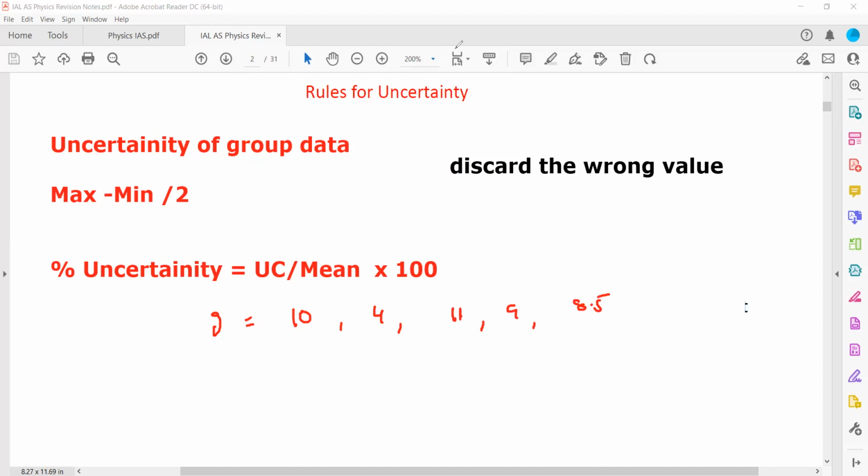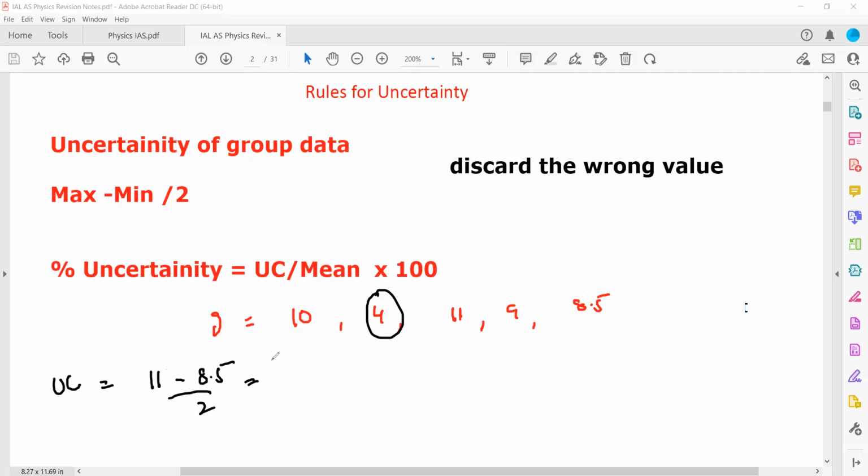Which value appears to be wrong or anomalous in this set of results? 4. So 4 will be discarded, not included. Now, to get the uncertainty, what is the formula? Maximum minus minimum divided by 2. The maximum value is 11, the minimum value is 8.5, and then divided by 2. This is called half range.